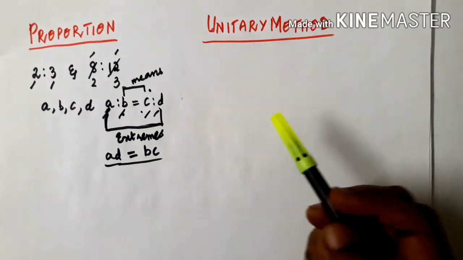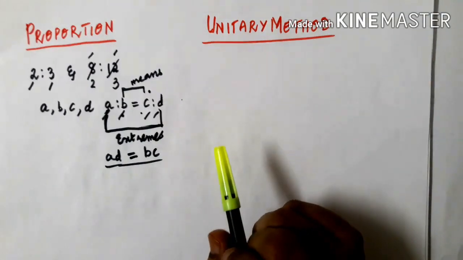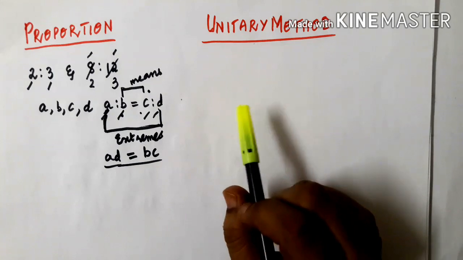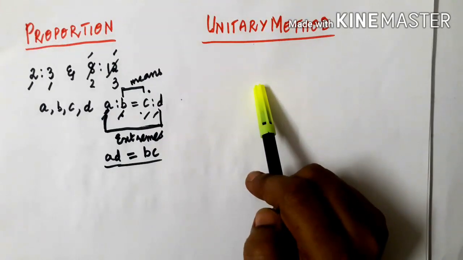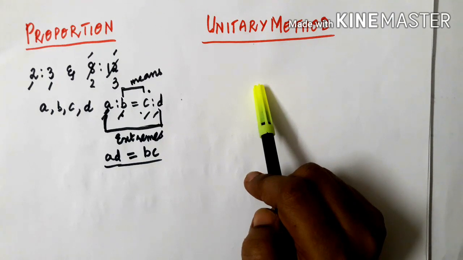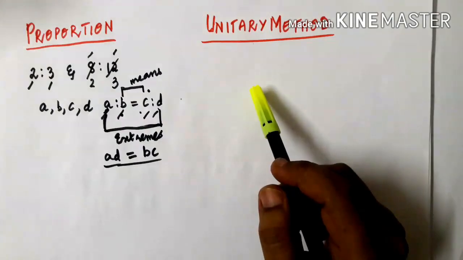Now students, the next topic is the unitary method. So what is the unitary method? In this method, first we will find the value of a unit quantity. Then it will be used to find the value of the required quantity.